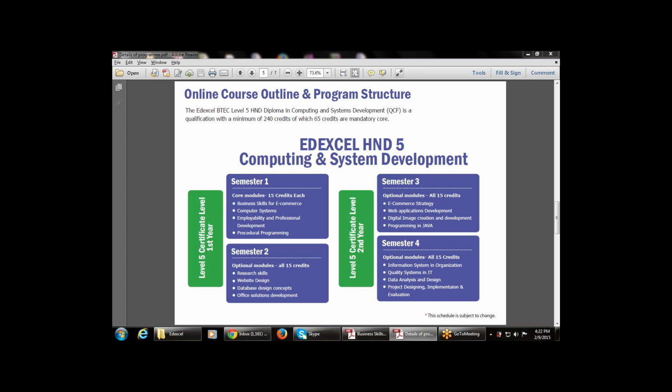So let's start with the introduction of the module, and then move forward to the book, the content, and what types of roles there are. The name of the module is business skills for e-commerce, that is, what business skills are required for e-commerce.